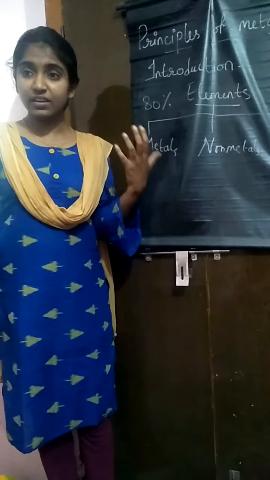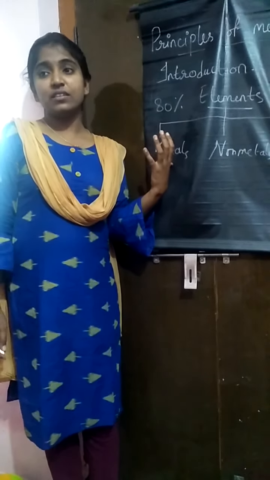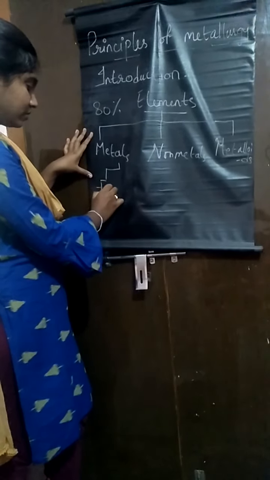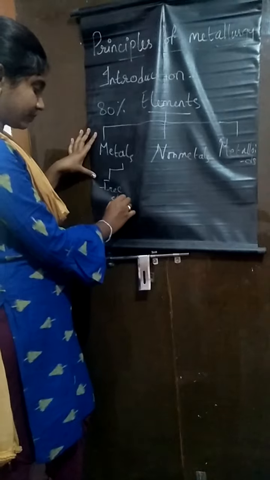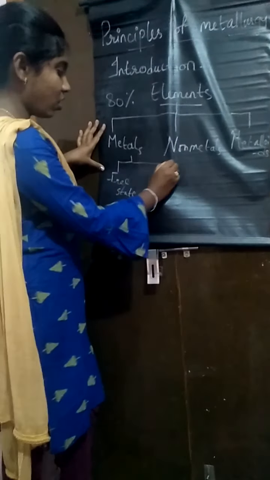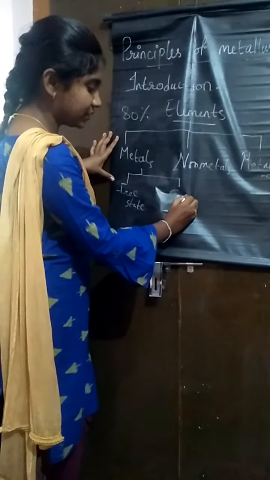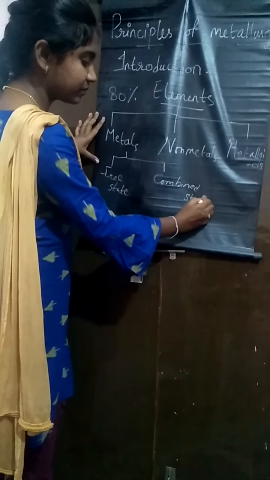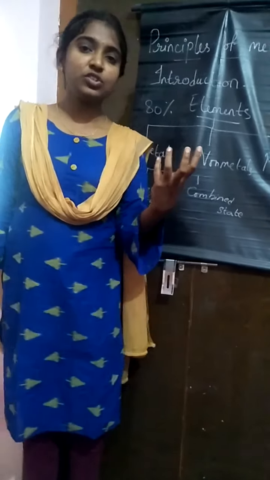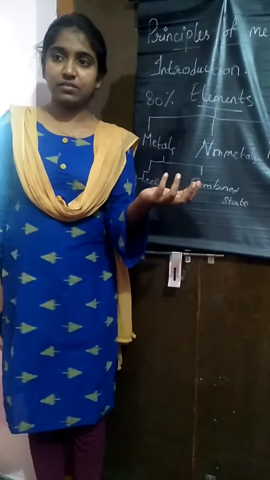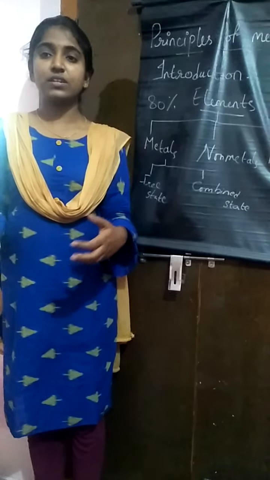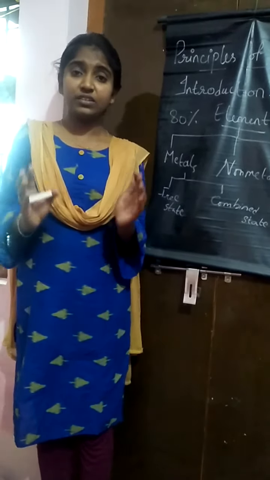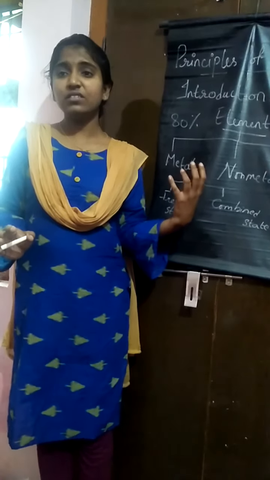Generally, metals are present in the Earth's crust, and they are available either in the free state or in the combined state. Which means that metal is not present as it is. We can't get the metal as it is from the Earth's crust. Since it is present inside the earth along with the earthy impurities, it may be present in the free state.